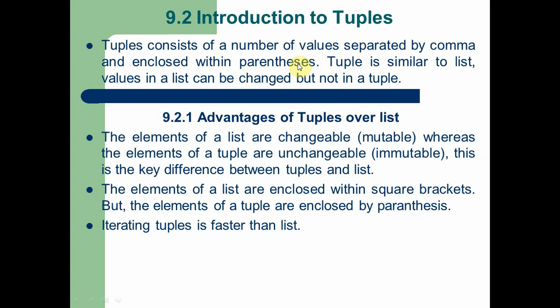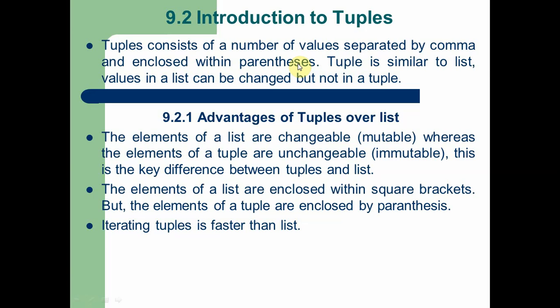This is the second difference between list and tuples. The elements of a list are enclosed within square brackets, but the elements of a tuple are enclosed by parentheses. So this point is already discussed. So list elements are enclosed with square brackets. Tuple elements are enclosed with parentheses.